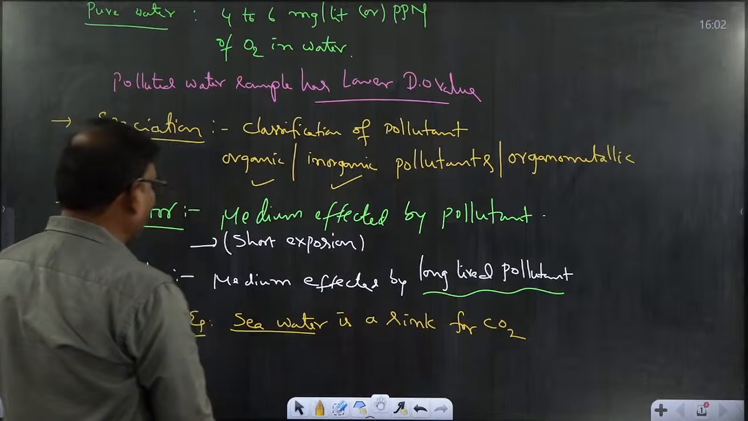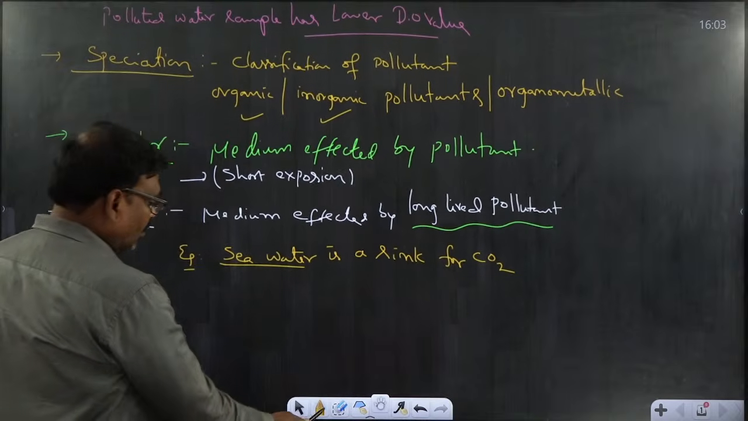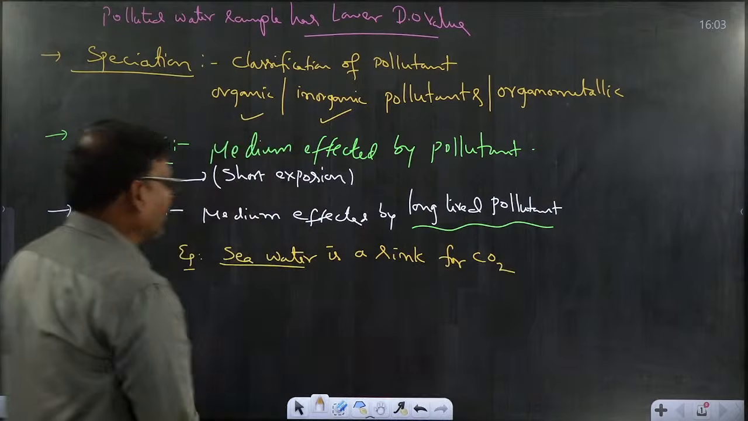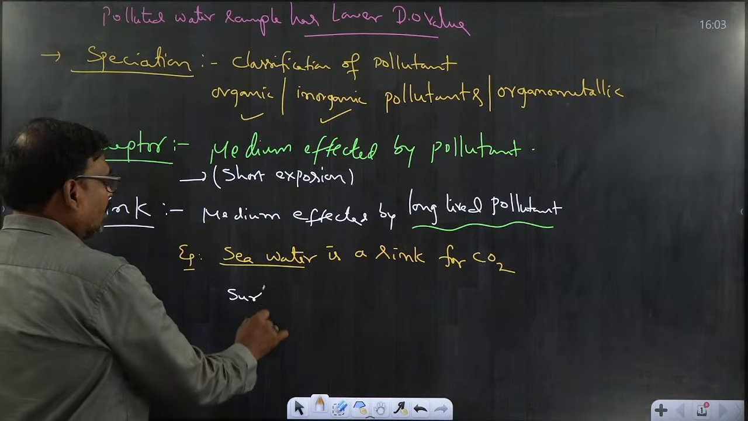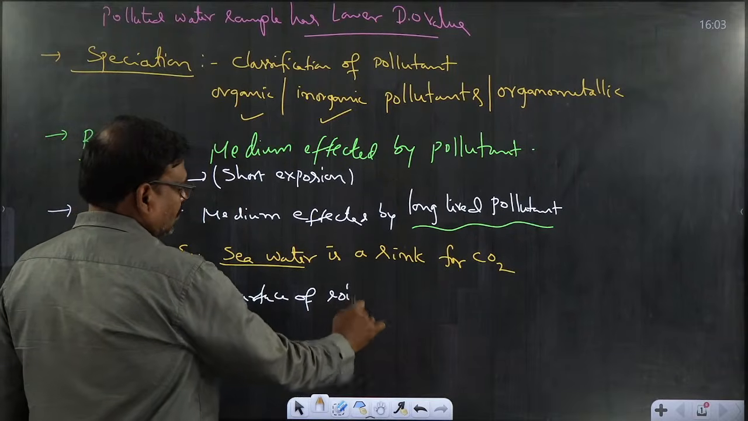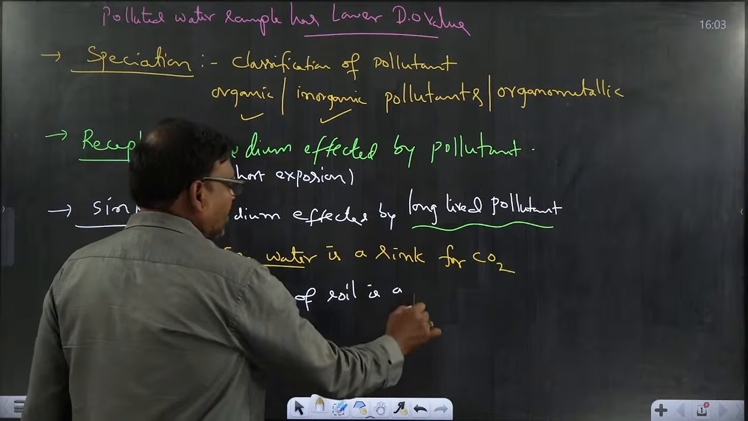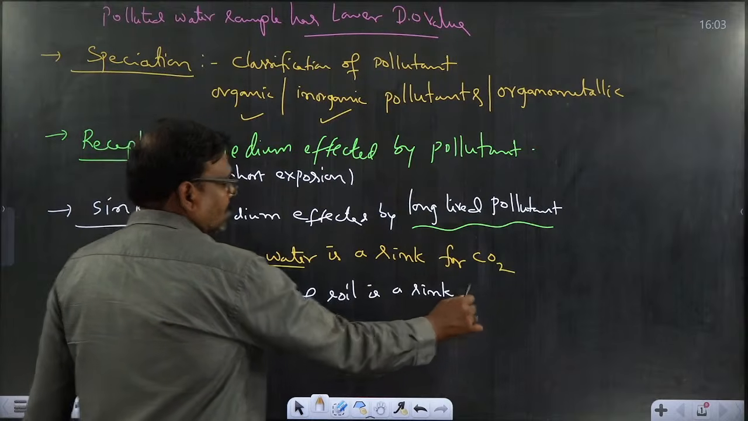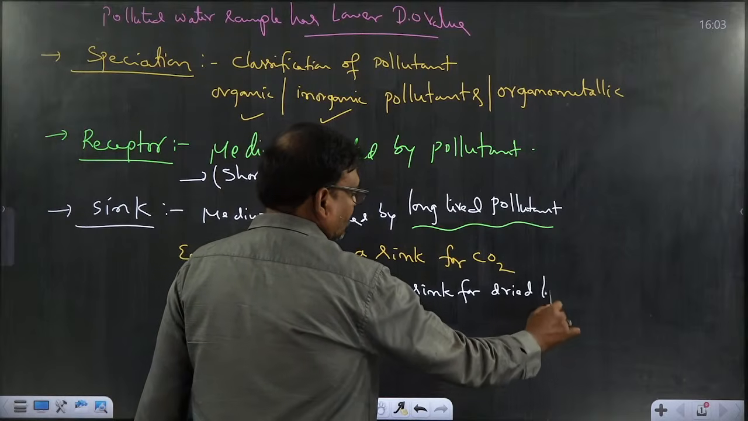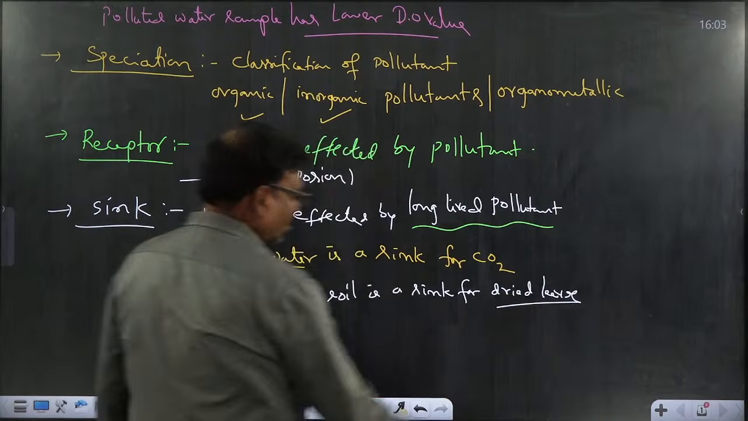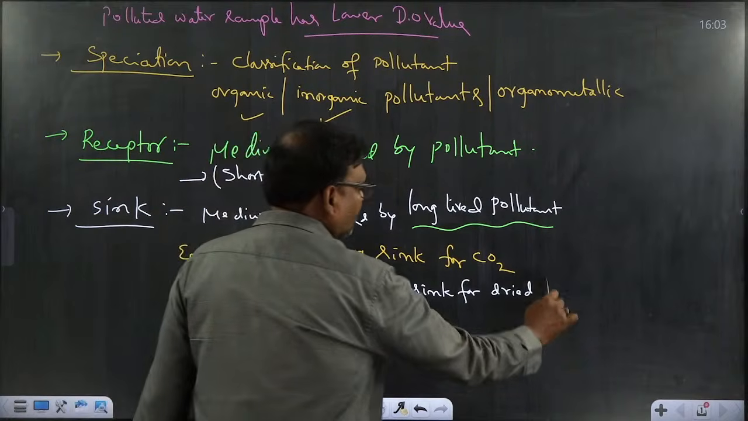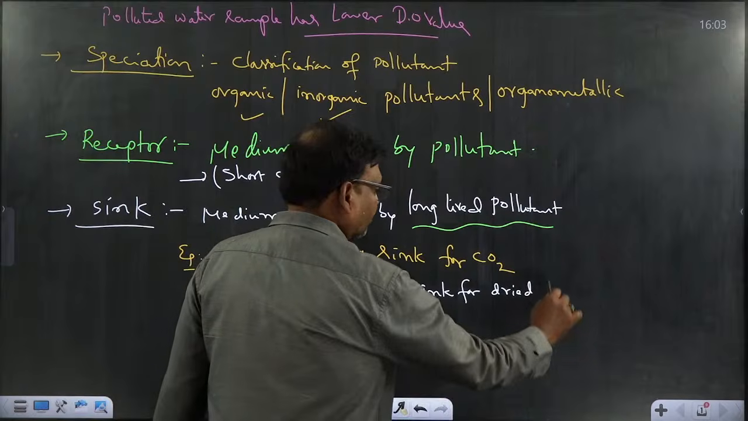And the second example, dried leaves will be merged on the surface of the soil. The surface of soil is a sink for dried leaves.